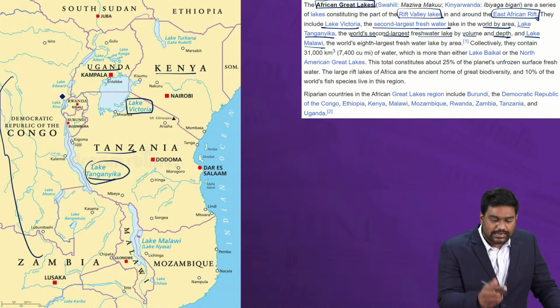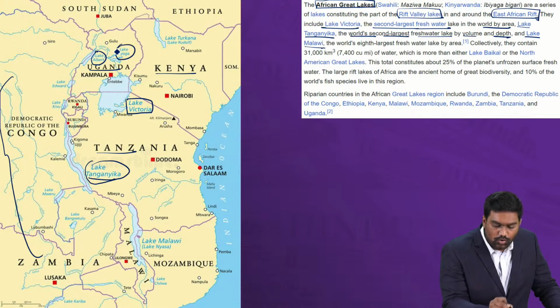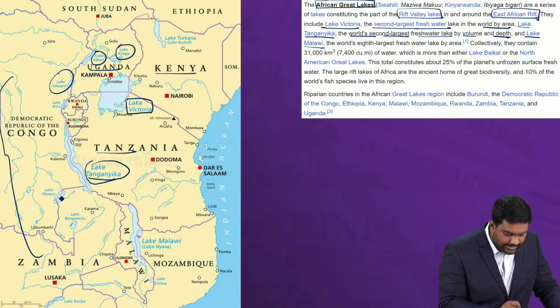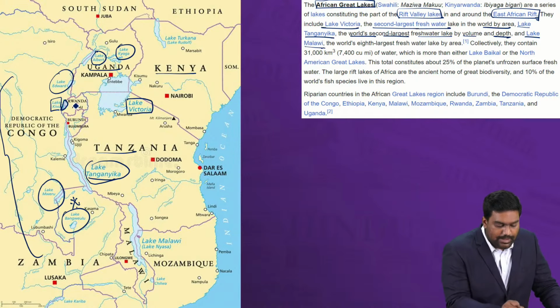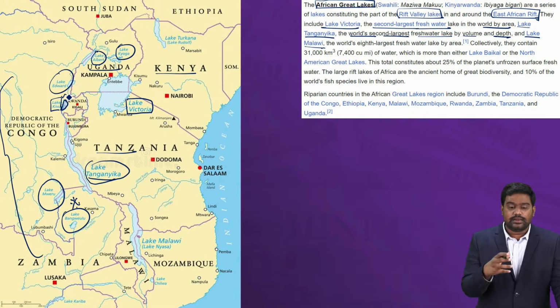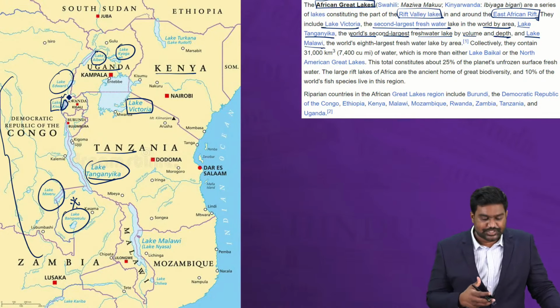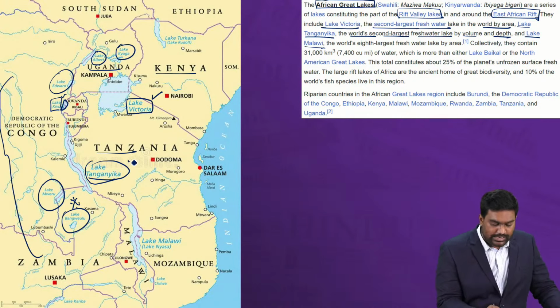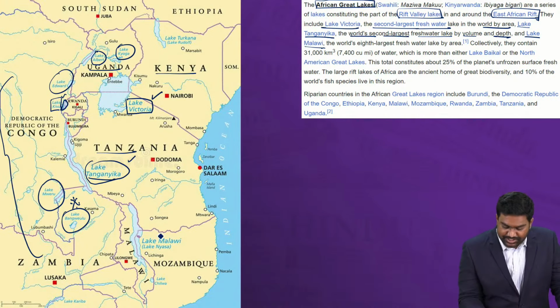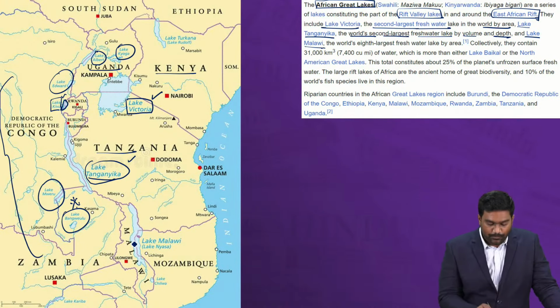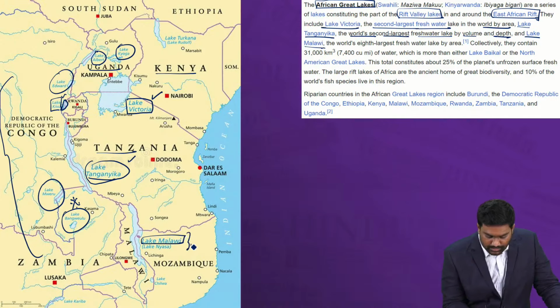And you have other minor lakes such as Lake Albert, Lake Kyoga, Edward. Then you also have Mweru, Bangweulu, and this is Lake Kivu over here, which is in news. You can clearly see in the map where Lake Kivu is located. All these minor lakes as well are part of the African Great Lakes. Along with the mega lakes such as Lake Victoria and Tanganyika, you even have the smaller lakes such as Albert, Edward and Kivu. You can see Lake Malawi as well, down over here in the Rift Valley in Malawi, and it also drains into Mozambique.